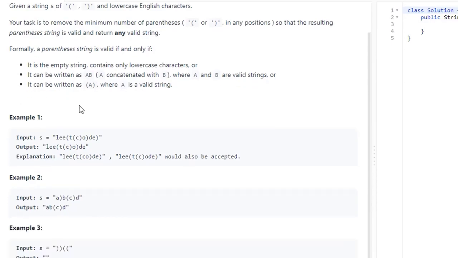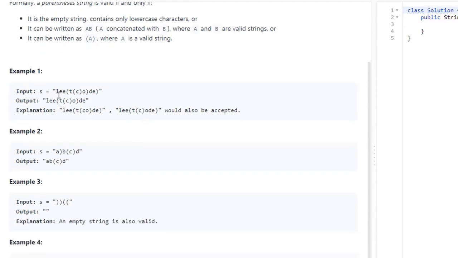So a parenthesis string is valid if it is an empty string with lowercase letters. It can be written as AB, where A and B are valid strings, or it can be written as (A), where A is a valid string. So basically we just want to remove extra parentheses. So in this example, LeetCode has 2 open parens and 3 closed parens. So you want to just remove that last parens.